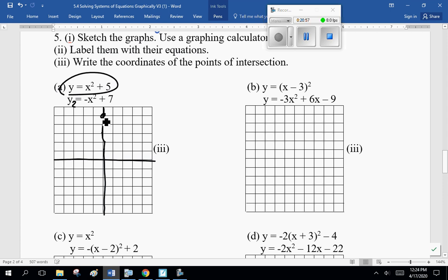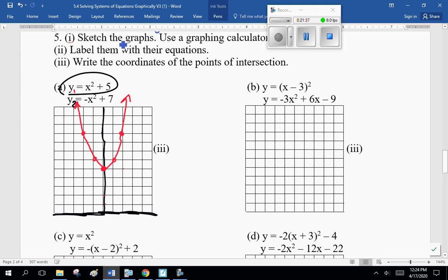1, 2, 3, 4, 5, and opens up. The second one's at 7 and opens down, so it doesn't work very well. Draw it on your graphing calculator, and then you realize, oh, once you do that, all right, don't work, you go ahead. Put your x-axis down here, and then you clearly see the first equation: 1, 2, 3, 4, 5, over 1 up 1, over 2 up 4, over 3 up 9, doesn't show, so that is y1.